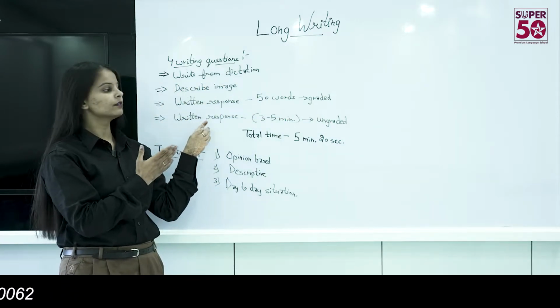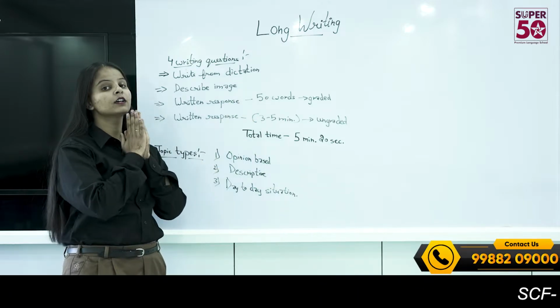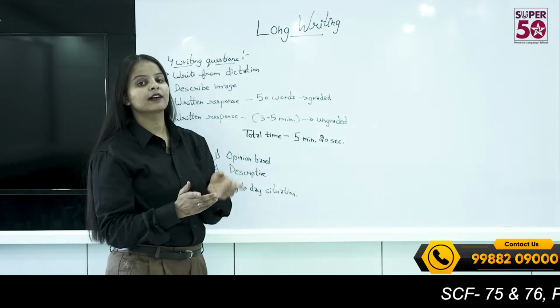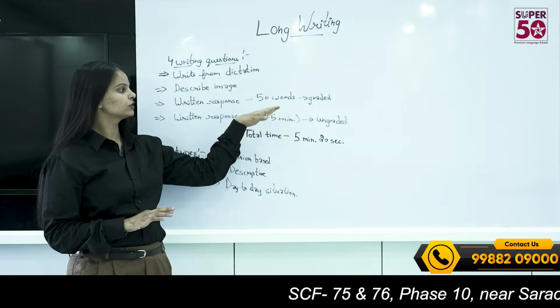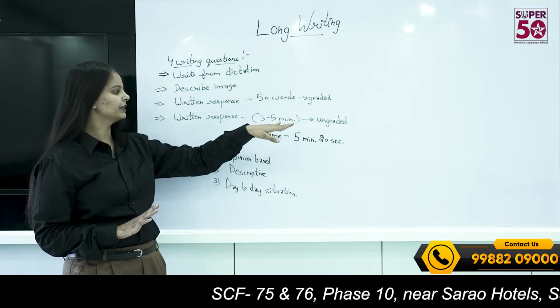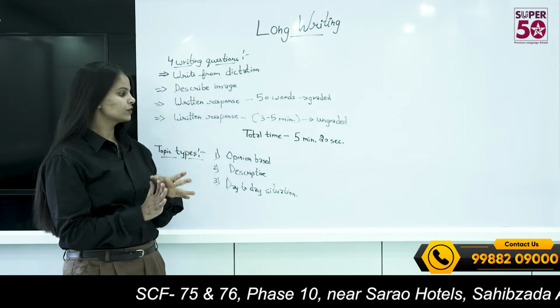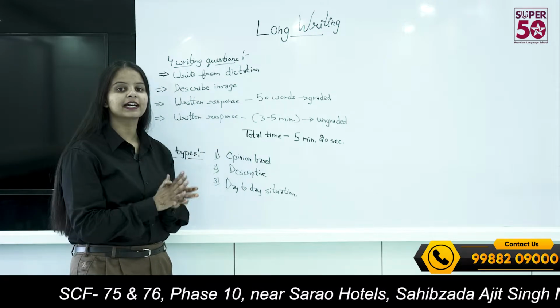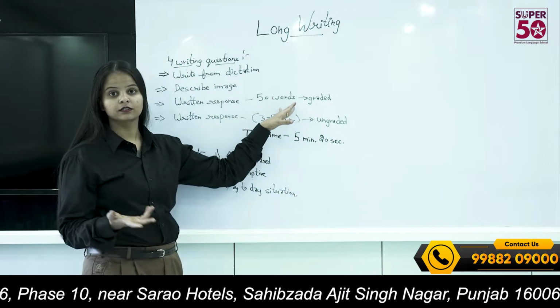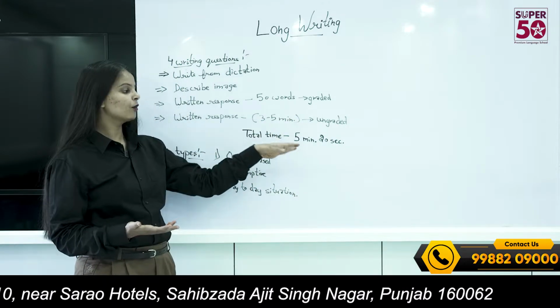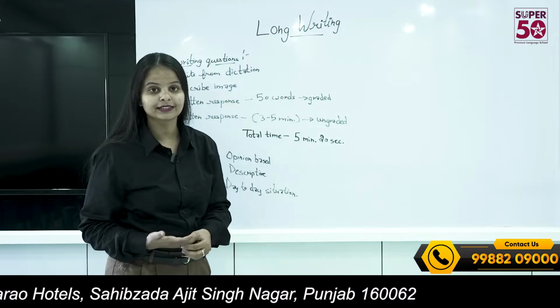And the next one is the written response. You have to write as much as you can within 3 to 5 minutes. It's an ungraded part. And here also you are provided with 5 minutes. So what you have to do, you have a total time of 5 minutes 20 seconds. Now you will say that the task is of 5 minutes, how can we say that it's 5 minutes 20 seconds?